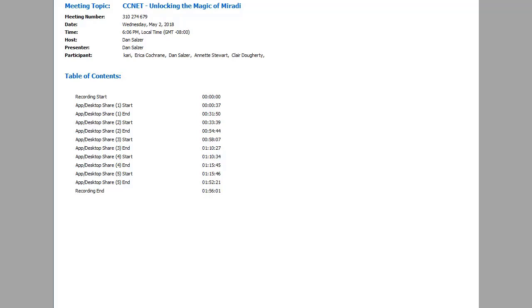Others have hired contract teams to help them manage and develop the information in Miradi. And at the partnership, almost all of our staff use Miradi and are comfortable using it. We're also using it to develop our program objectives for all of our programs within the Puget Sound Partnership and our work plans.